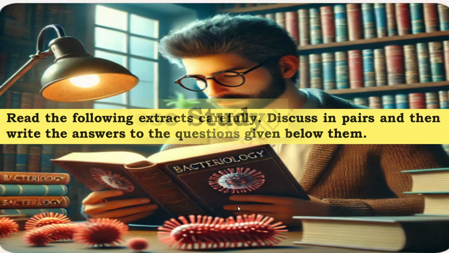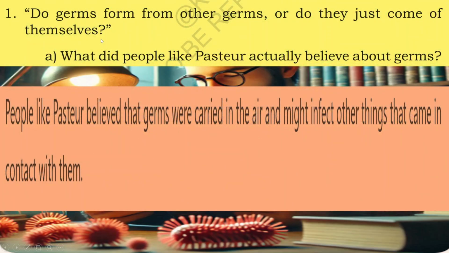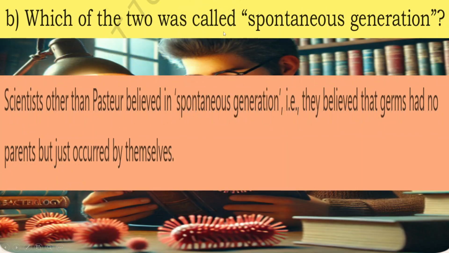Be close study. Read the following extracts carefully, discuss in pairs, and then write the answers to the questions given below. 1. Do germs form from other germs or do they just come of themselves? A. What did people like Pasteur actually believe about germs? People like Pasteur believed that germs were carried in the air and might infect other things that came in contact with them. B. Which of the two was called spontaneous generation? Scientists other than Pasteur believed in spontaneous generation. That is, they believed that germs had no parents but just occurred by themselves.